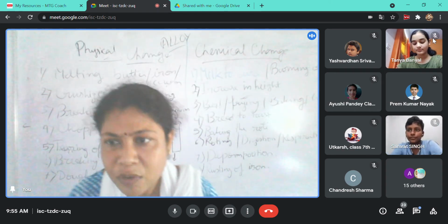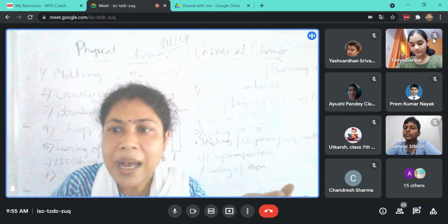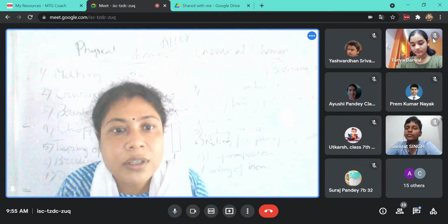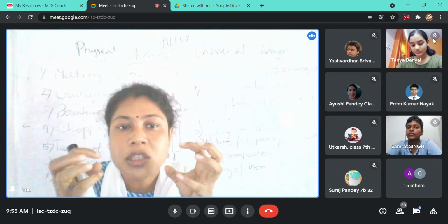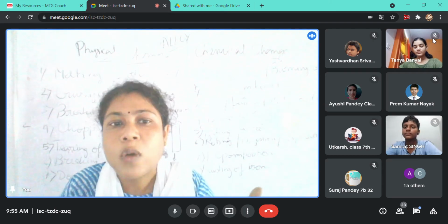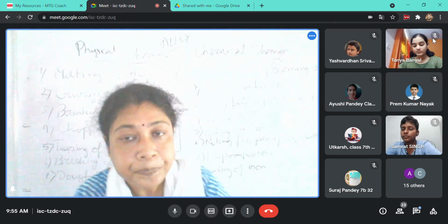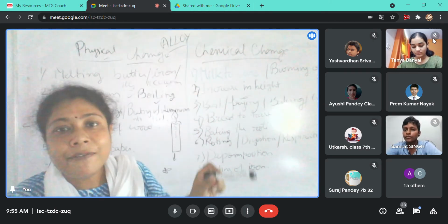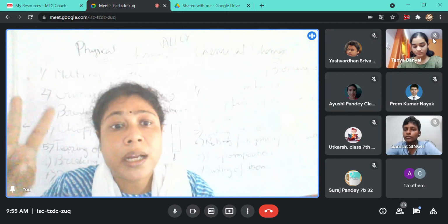Rusting of iron. Have you seen iron? Sometimes you just leave the iron outside and after some time you will see a reddish brown crust formed on the surface. So what is it? It is called rust. So today we have read about the two main changes that we are going to read further in this chapter.